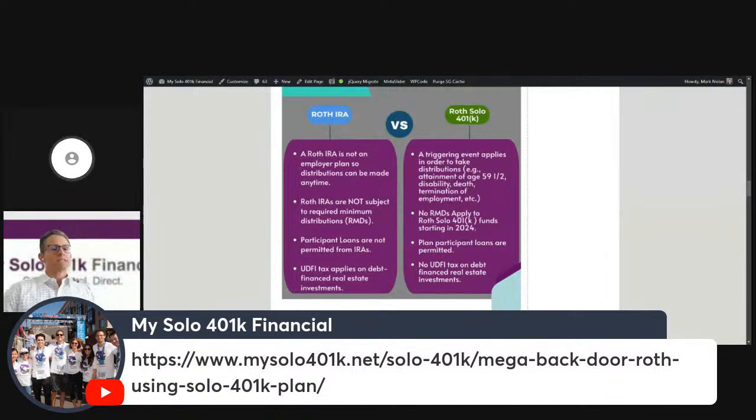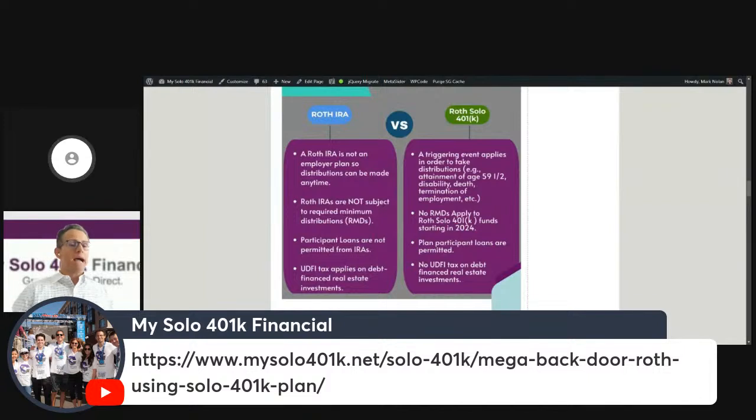When you borrow from a self-directed 401k, you can borrow 50% of the total balance not to exceed $50,000. So for example, if the value of your 401k is $60,000, the maximum you can borrow would be 50% of $60,000, which is $30,000. Another example, if the value of your self-directed solo 401k is $100,000 or more, the maximum you can borrow is $50,000.